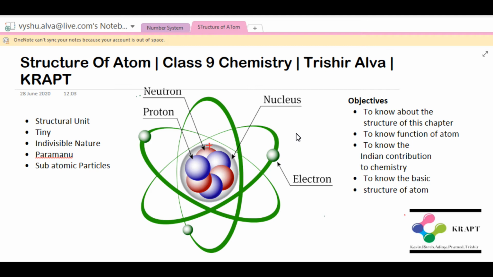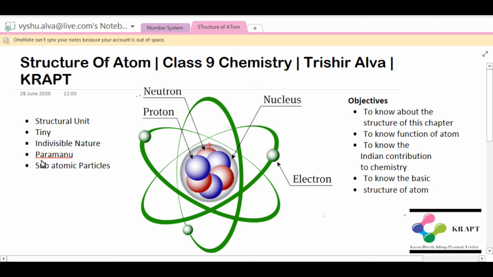At one particular stage, where you cannot divide the particle anymore, that is called an atom. He coined the term Parmanu, the smallest indivisible particle. He could not divide it into more parts, that is called an atom, or Parmanu according to his nomenclature.